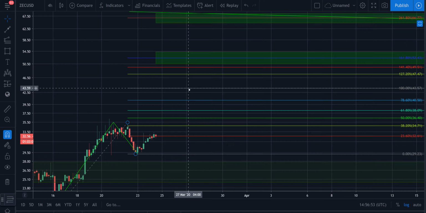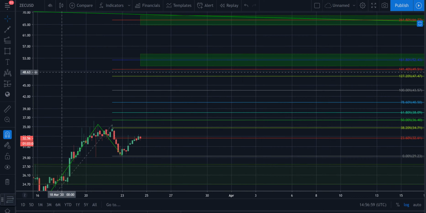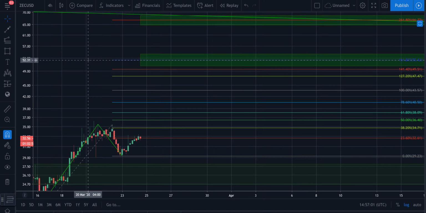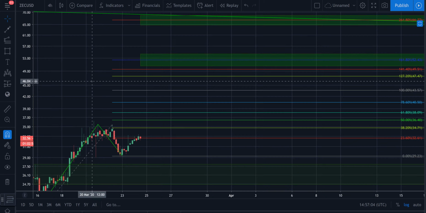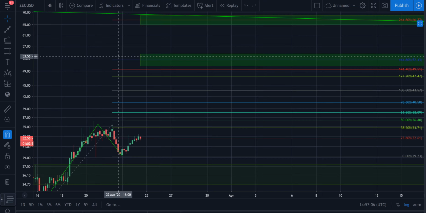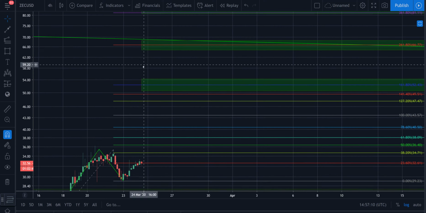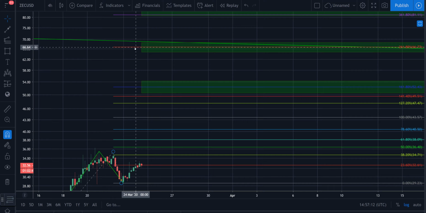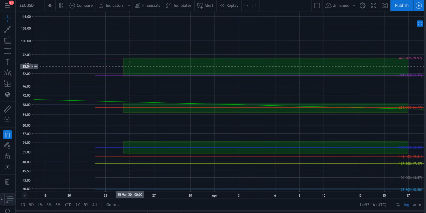I'm going to target further than that because I believe that this third wave will probably go further. I wouldn't be surprised if this is an extended third wave. Another usual target is the 1.618, which would be around $52.43. I usually like to target a little bit less just to make sure I don't miss it. But another target would be the 2.618, around $67, 66.77, and then there are some higher zones that can also be reached as well.